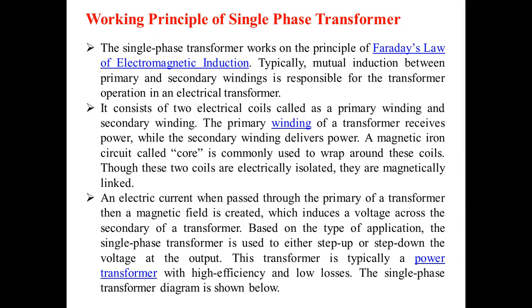Typically, mutual inductance between primary and secondary winding is responsible for the transformer operation in an electrical transformer.